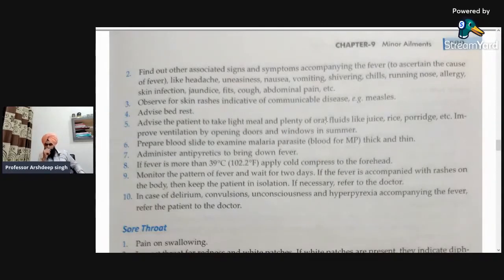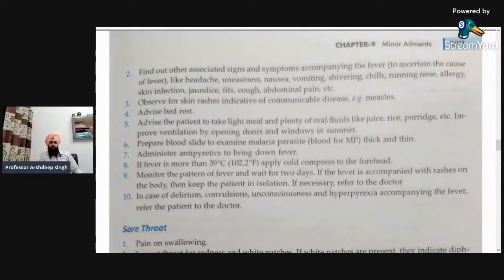Next, third is to observe the skin. Observe for skin rashes indicative of a communicable disease, that is measles. The sign and symptom of measles is skin rashes, so we have to observe if they are present with the fever. Next is to advise the pathology tests that have to be done. Next is to advise the patient to take a light meal and plenty of oral fluids like juice, rice water. If the person is suffering from fever, he or she should be advised to take a light meal, semi-solid or liquid type.